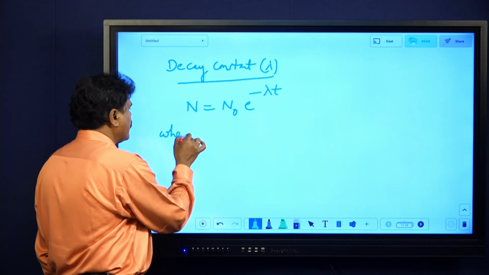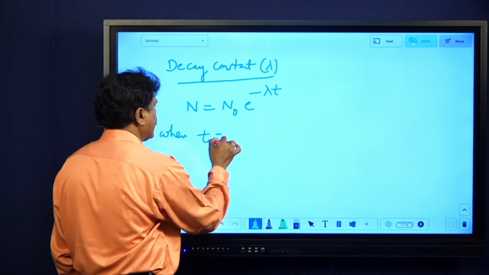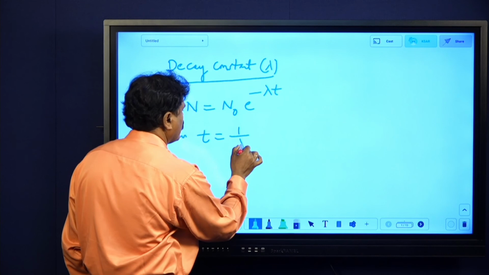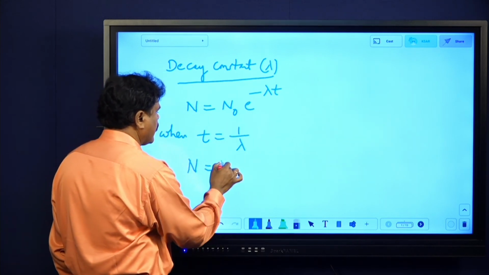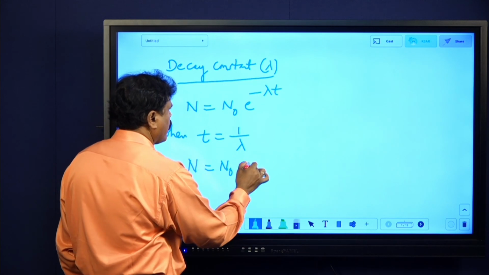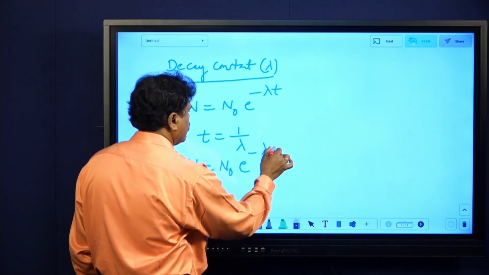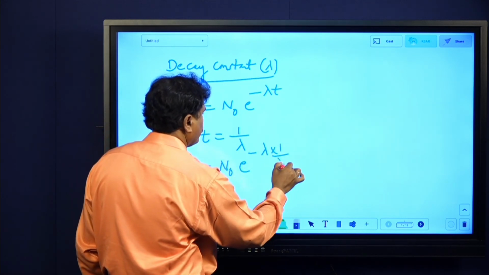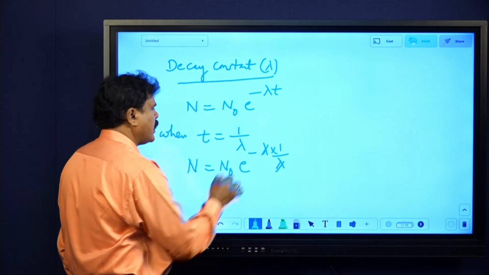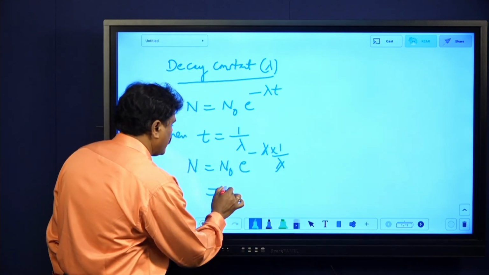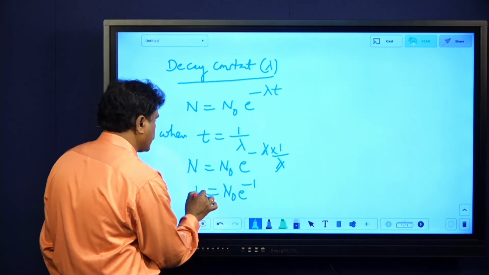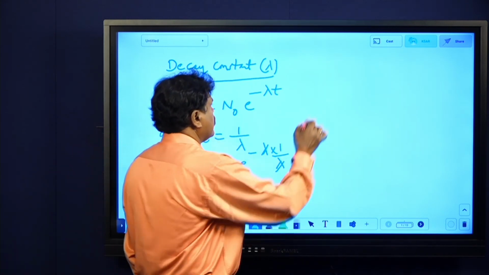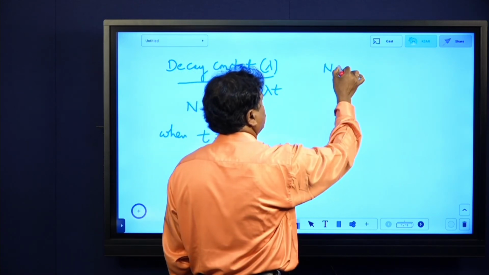In case when T equals 1 by lambda, what will happen to this? N equals n0 into e power minus lambda into 1 by lambda. Lambda cancels, and it becomes n0 into e to the power minus 1. Then can I write N equals n0 by e?